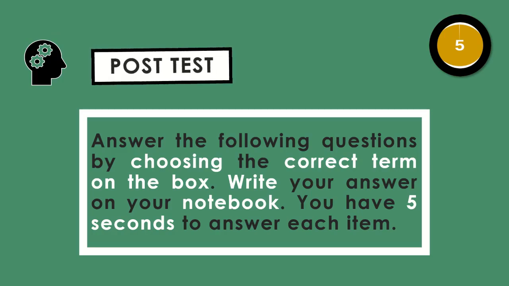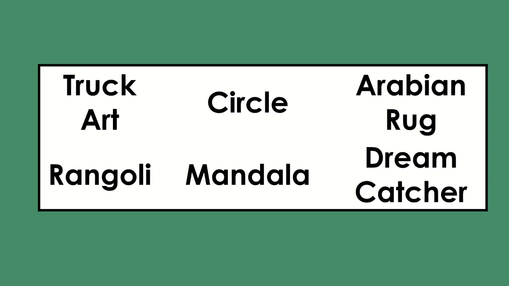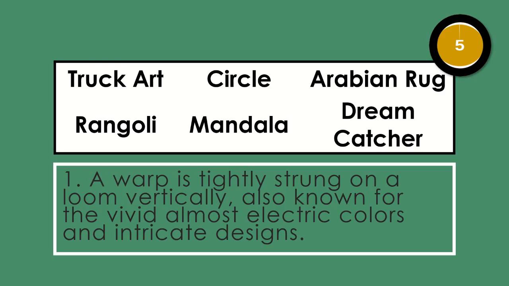And for our last activity, post-test. Answer the following questions by choosing the correct term on the box. Write your answer on your notebook. You have 5 seconds to answer each item. Let's start. Here are your choices. Chalk art, Rangoli, circle, mandala, Arabian rug, and dream catcher. Ready? Let's have number 1. A warp is tightly strung on a loom vertically, also known for vivid, almost electric colors and intricate designs. You have 5 seconds.